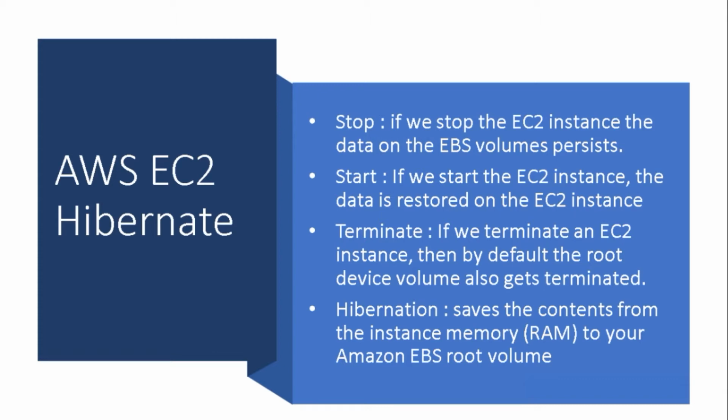Now Amazon has introduced a new EC2 hibernation feature which, when enabled, saves the content from the instance memory, that is RAM, to your Amazon EBS root volume. This leads to a faster boot up time for your instances. AWS persists the instance's Amazon EBS root volume and any attached Amazon EBS data volumes.